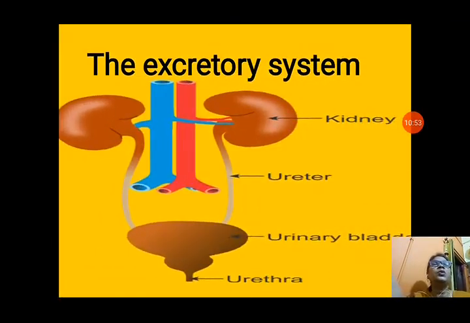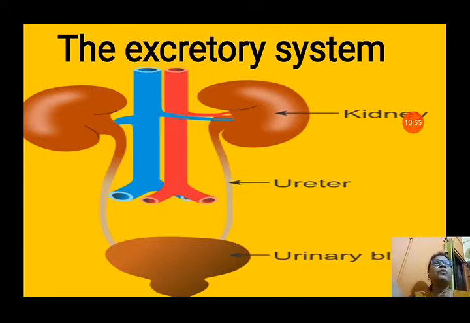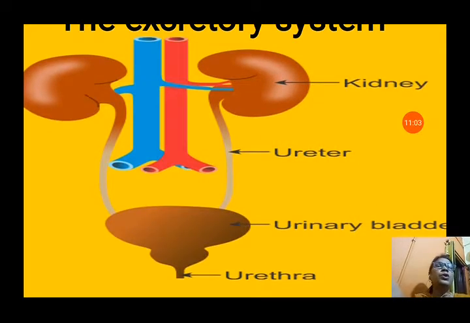In this picture you can see, students, the excretory system of human beings. Two kidneys are there, one pair of ureters, one urinary bladder, and the opening of the urinary bladder is called the urethra. The urine formed in the kidneys passes through the ureter tubes and is collected into the urinary bladder. From the bladder it passes out from the body in the form of urine through the opening called the urethra.